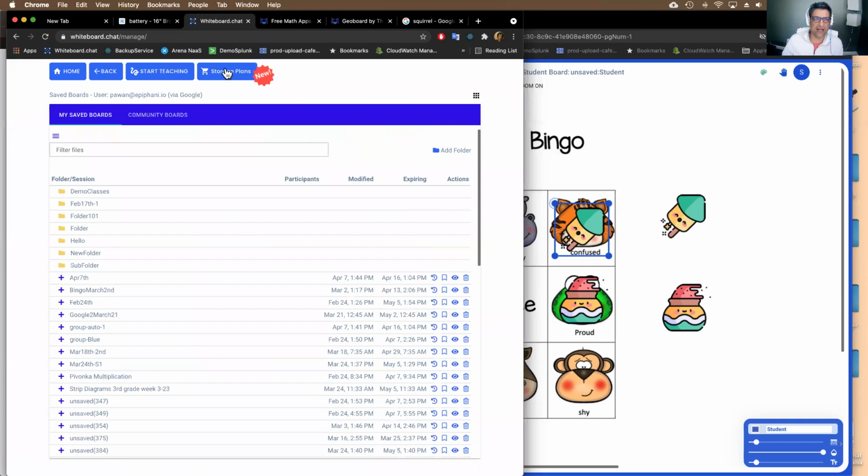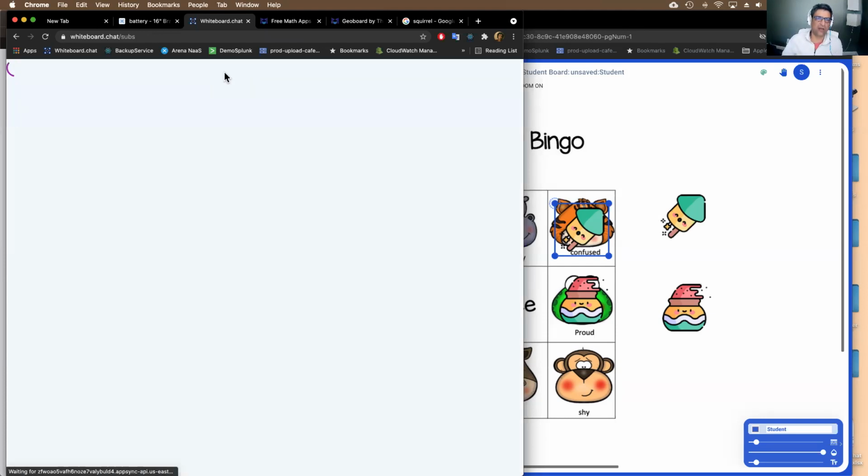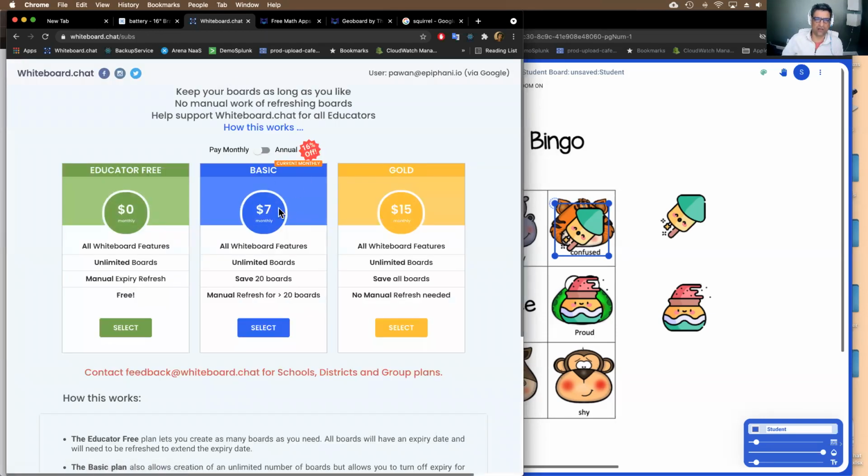So we recently added these storage plans. If you want to buy perpetual storage, then you can just pay for it, but you don't need to use it. All the features are completely free. It's just for teachers who don't want the headache of having to keep refreshing their boards.